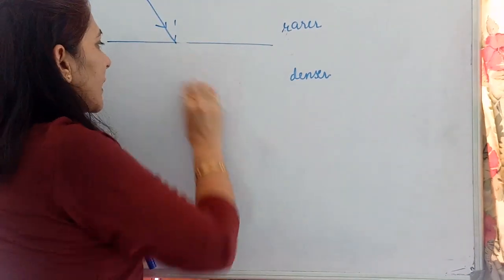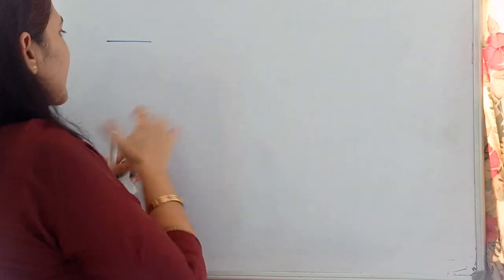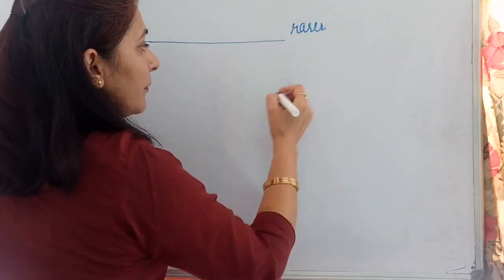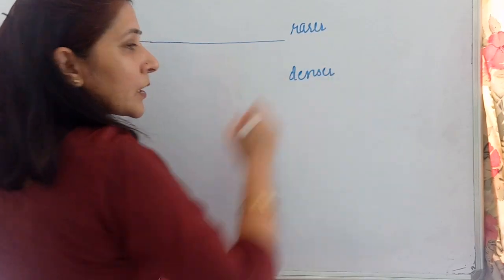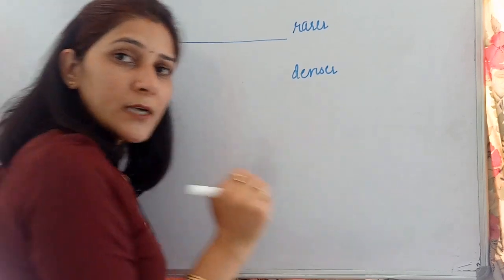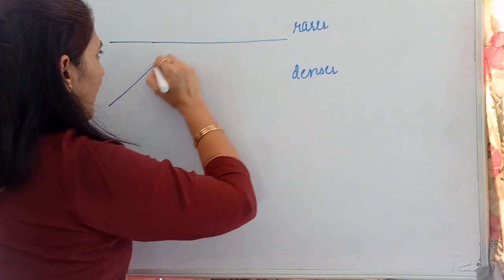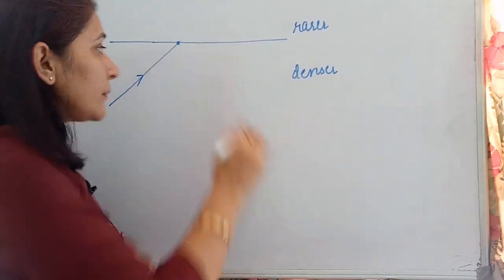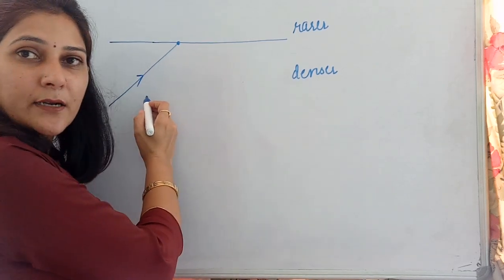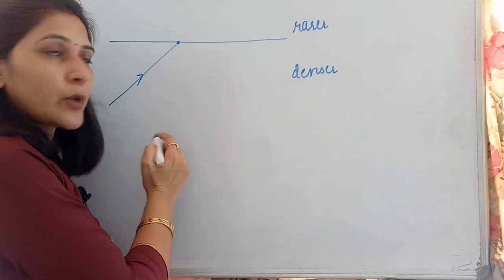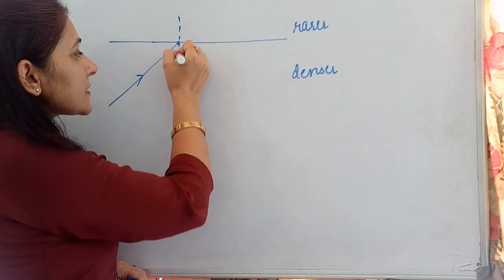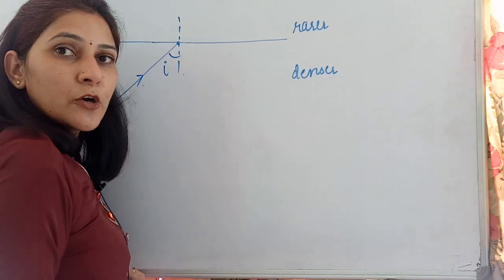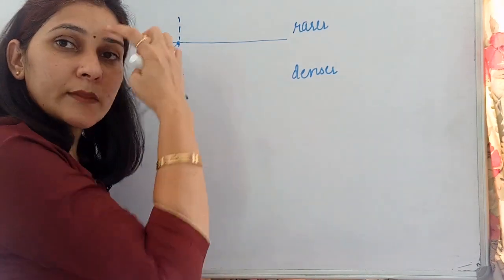So let us draw the diagram in that same aspect. This is the interface. This medium is rarer medium and this medium is denser medium. So what are we supposed to study now? We are supposed to study when the light rays are coming from denser medium. Suppose this is the point where the light rays are striking. That means this ray is acting as the incident ray, and this is the angle of incidence, because this is the angle which the incident ray makes with the normal. Now we draw the normal over here.